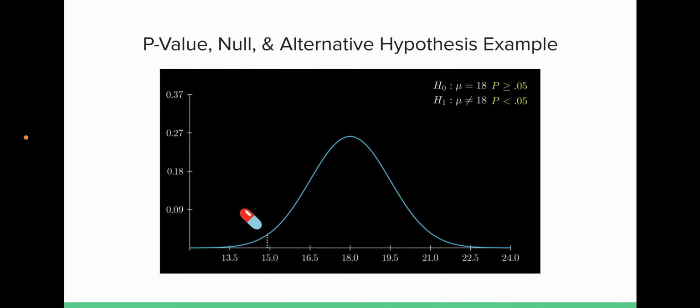But what about the p-value itself? How do we calculate that? So the p-value is going to be anything equal or less likely to the outcome we observed. So 14.9 or less days, what is that area? That is 0.0194. But we are capturing equal or less likely outcomes. We have to capture the symmetrical probability on the other side, where the drug could have extended the cold. After all, our null hypothesis is the mean is 18, and our alternative hypothesis, the mean is not 18. It goes both directions. Doubling that area gives us our p-value of 0.0388.